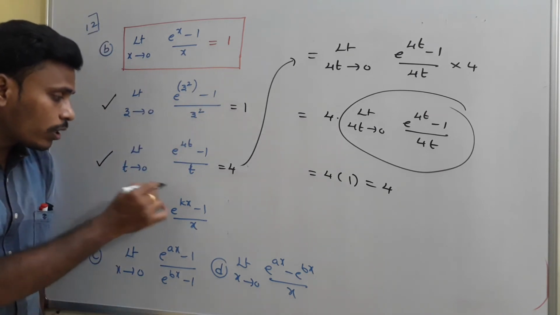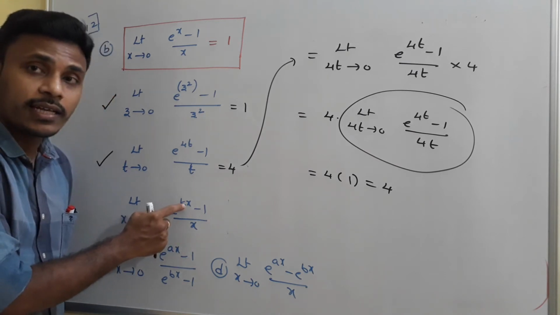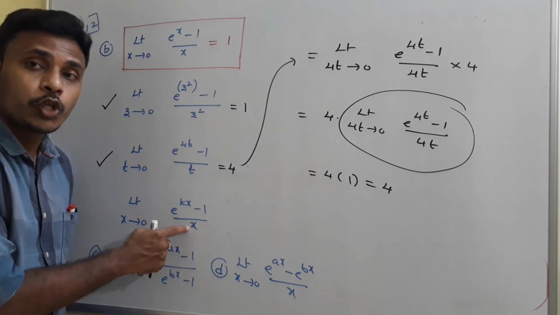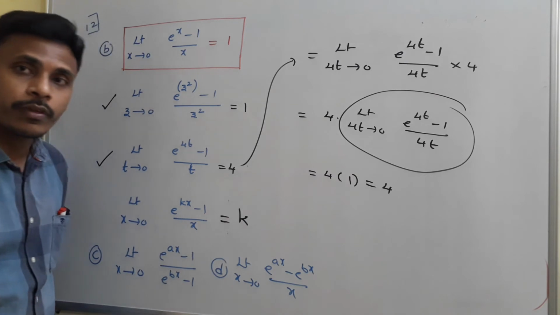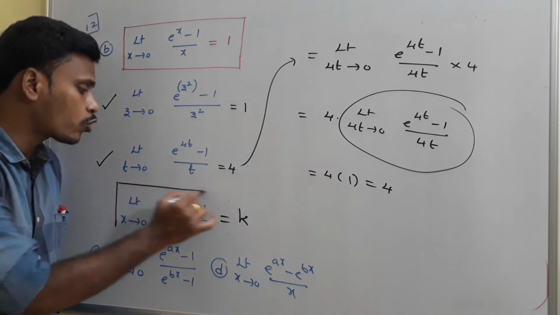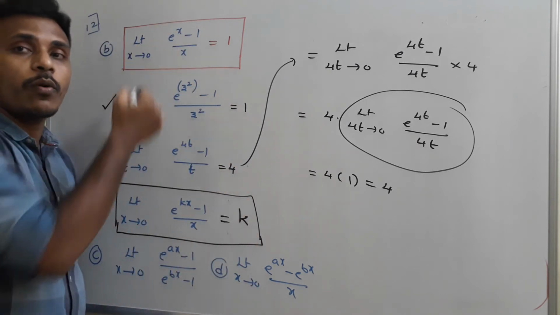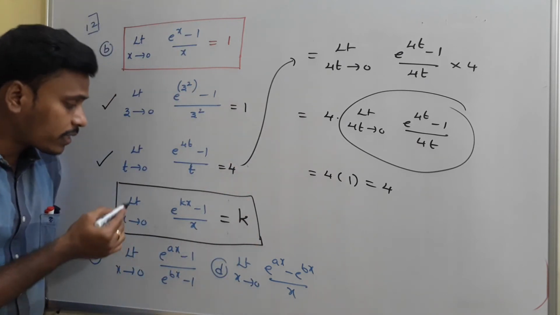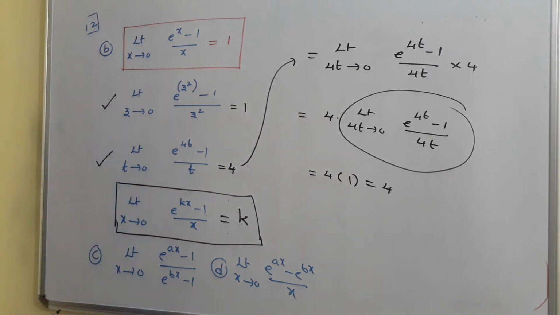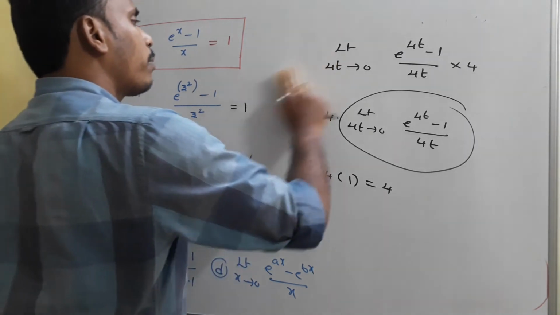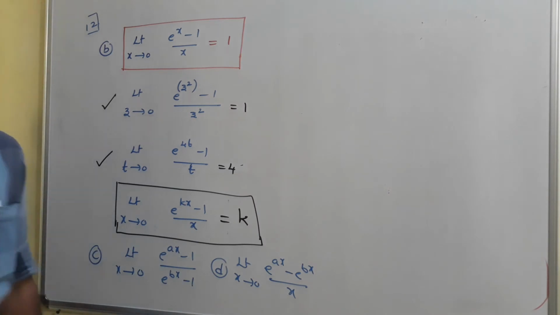In the same way, when you think about the next problem, as x is tending to 0, here e power kx, but the denominator is x. So to make it kx, multiply and divide, and at the end you will get your answer as k. So finally you can take this also as one of the standard formulas. Limit x tends to 0, e power x minus 1 by x is 1. Limit x tends to 0, e power kx minus 1 by x is also k. Okay? So you can take different values in the place of k, and always you will get that k as your answer. Is it right?